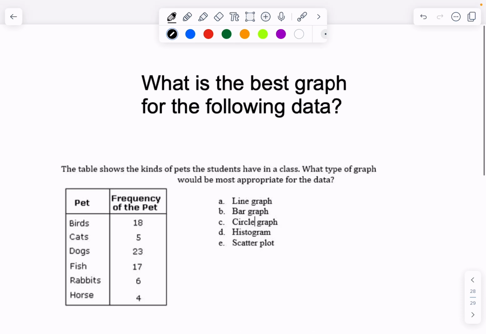Now, for this one, the table shows the kind of pets that the students have in class. What type of graph would be most appropriate for this data? Because it's talking frequency and you're splitting this into categories, my immediate assumption is that the best one to use would be bar graph. Because I can easily graph a bar of 18 units, 5 units, 23 units, etc., and I could easily have a single bar for each of the pets. That's why it's a good idea to go with bar graph.